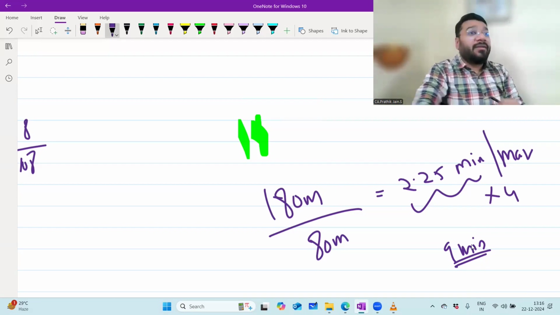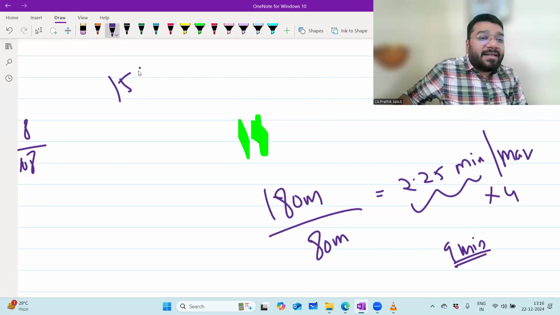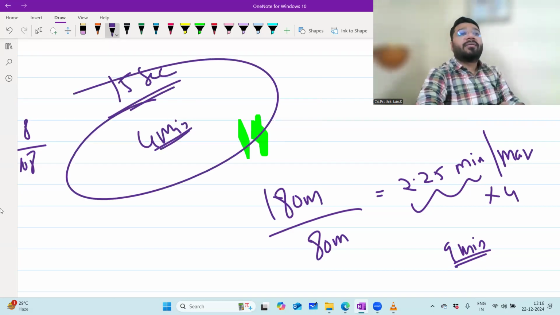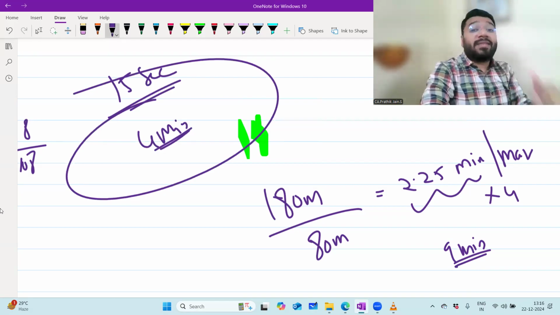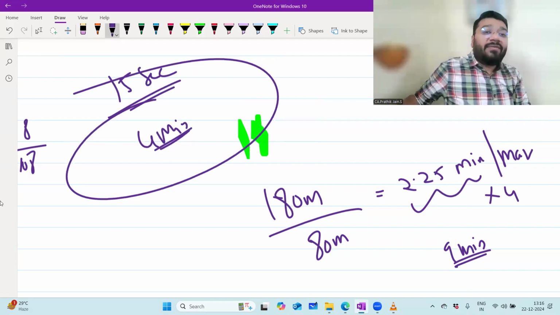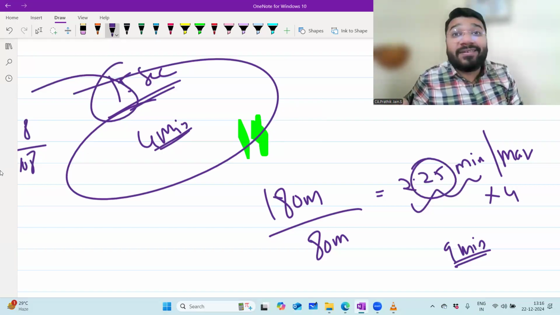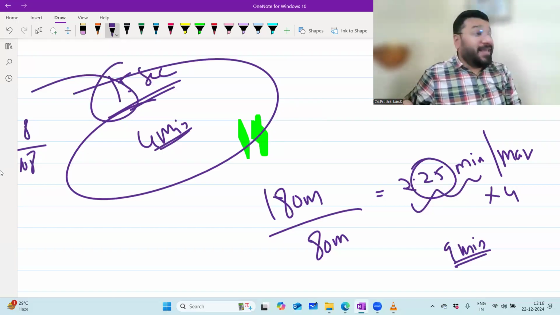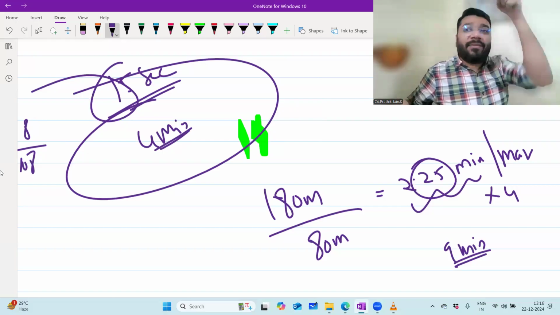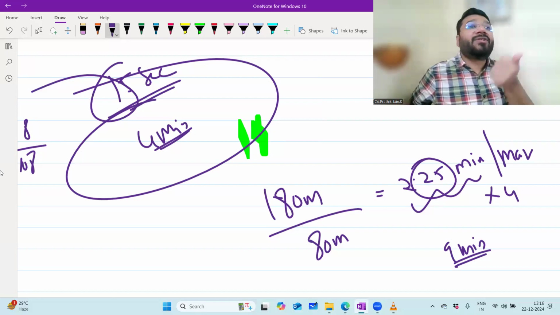So in this question, which you can complete in 15 seconds, how much time did you take? 4 minutes. Gone. Had you completed this in 15 seconds, the extra time would be there, no? Or forget even 15 seconds, in 25 seconds, 2 minutes you would have saved. Like that in 10 questions, if you save 2 minutes, 20 minutes you can save, which can be used for the lengthy questions. Time management.